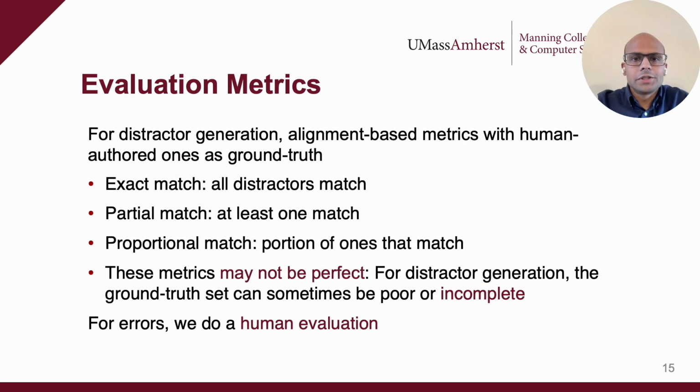To evaluate distractor generation, we use alignment-based metrics comparing against teacher-authored distractors. Exact match checks if all distractors match. Partial match checks if at least one of the generated distractors match. Proportional checks the fraction of ones that match. Since the 3 ground truth distractors for a question could be incomplete, we also allow 10 distractors to be generated per question, similar to a MAP at K approach. We find these at-10 metrics to be more robust, especially proportional at 10. The open-ended and mathematical nature of errors makes automated text similarity metrics unsuitable for error evaluation, and we instead perform a human evaluation.